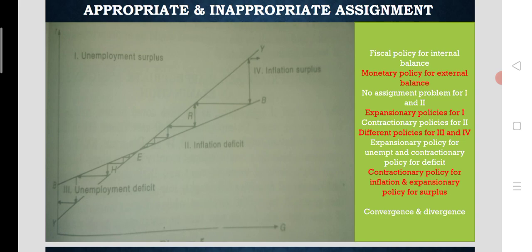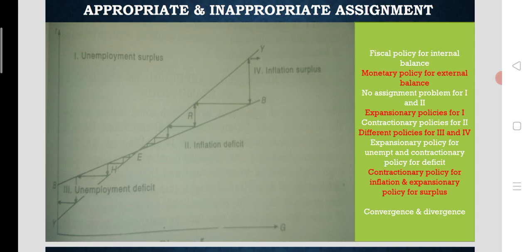So that is the right policy according to Robert A. Mundell. When the rate of interest is increased, capital inflow will happen, the deficit will be wiped out, and external sector equilibrium will be possible. BOP's equilibrium will be possible when the deficit is corrected through contractionary monetary policy. That is the case of the vertical axis, along which the rate of interest is measured. And then the BB schedule is obtained, that is the case of BOP's equilibrium, but internal balance is still away from equilibrium.